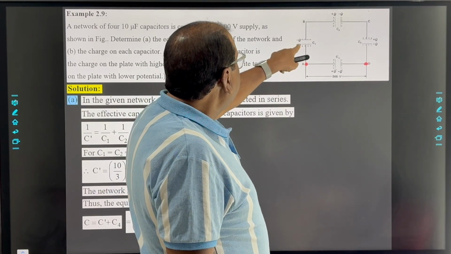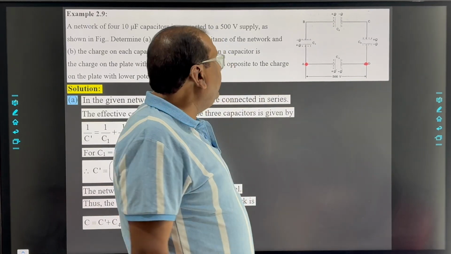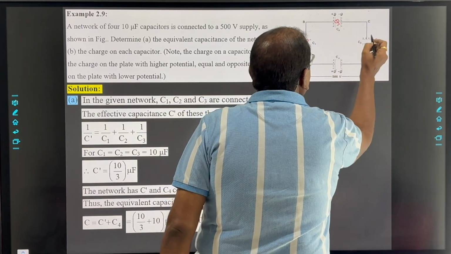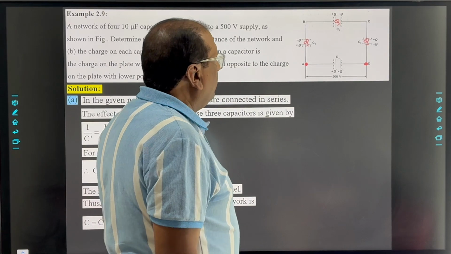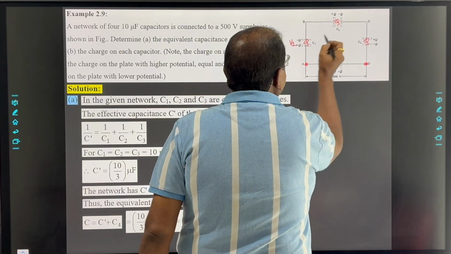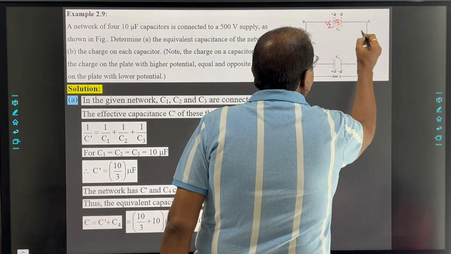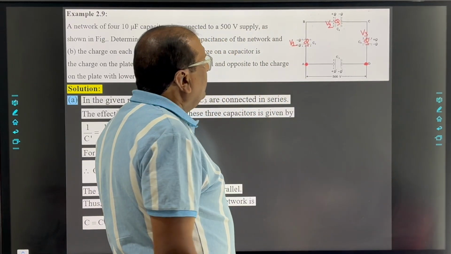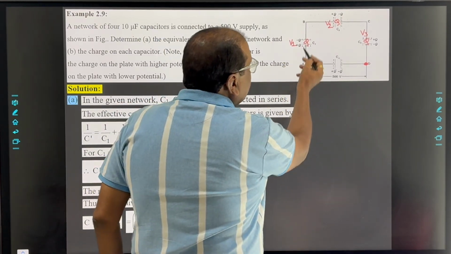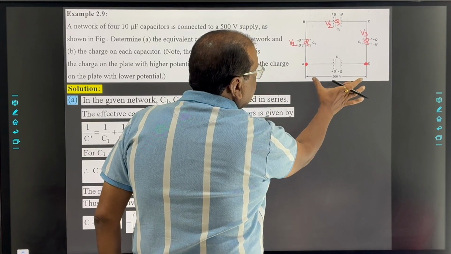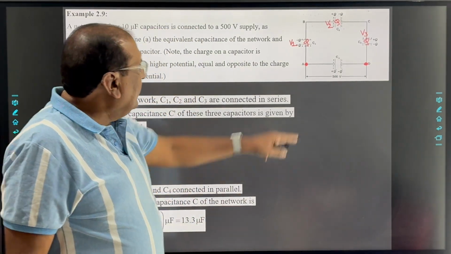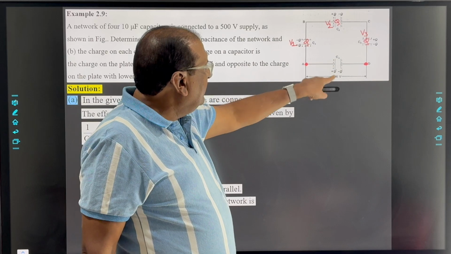Suppose we consider the charge on each capacitor to be Q. So here the charge is Q, here also Q, here also Q. The potential difference across each capacitor will be different: suppose V1, V2 and V3. So V1 plus V2 plus V3 is across A to D, and across AD the potential difference applied is 500 volt, and the same potential difference is across C4.